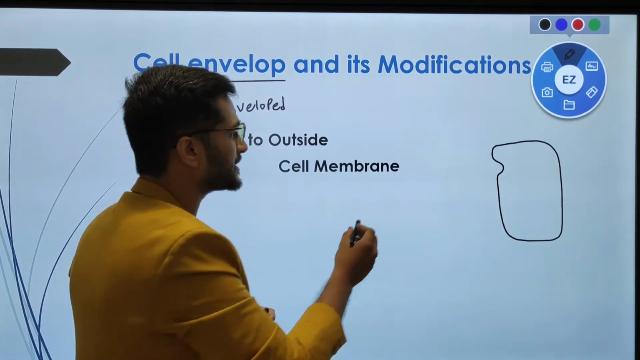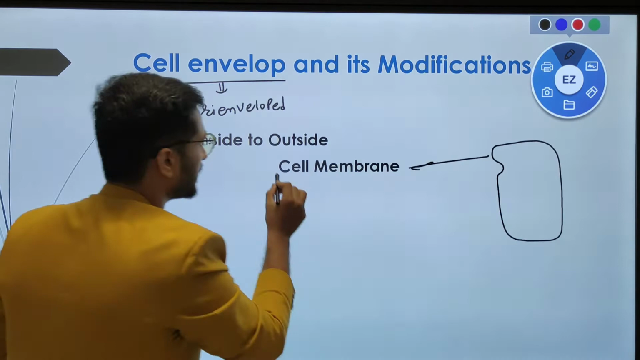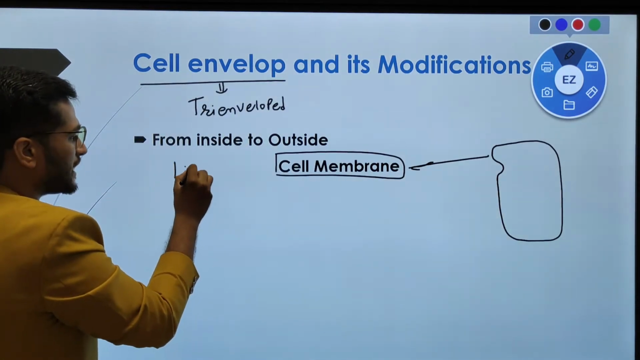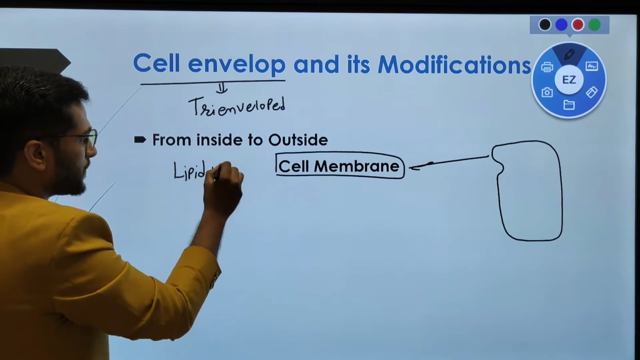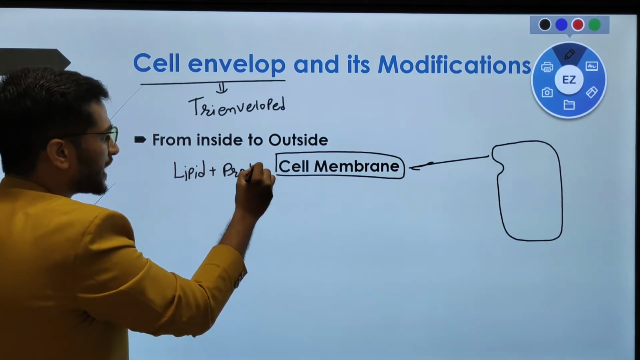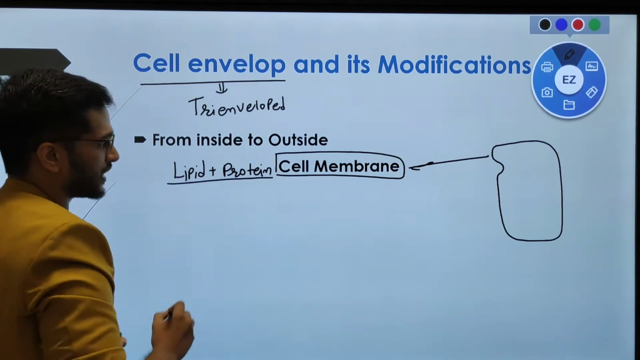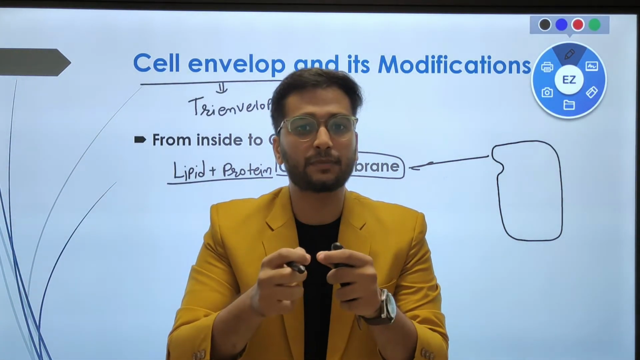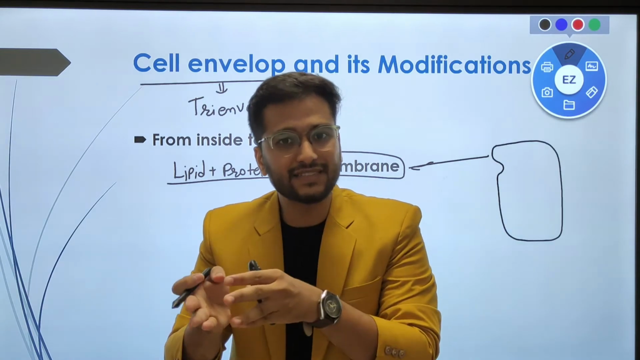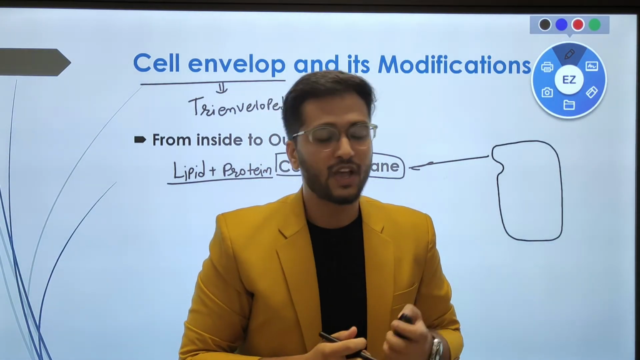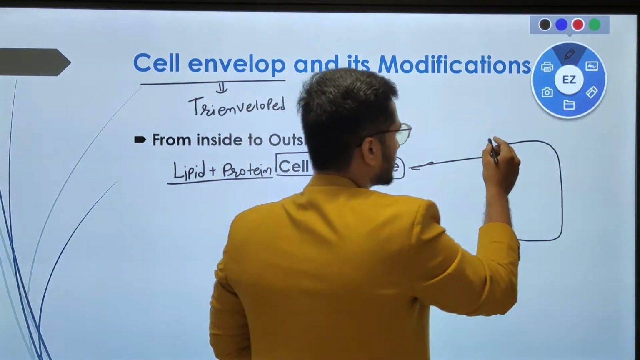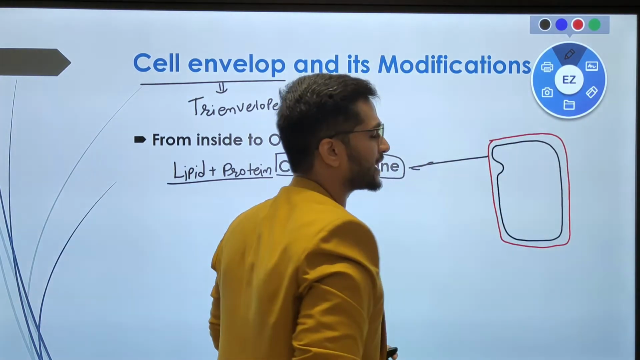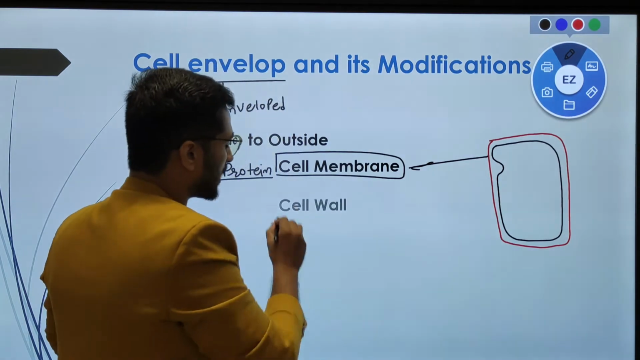So the cell membrane is the innermost layer, and basically the cell membrane is made up of lipoprotein, which is a phospholipid and a protein. So the material is lipid and protein, and this is a live material, or you can say this is the gateway between the inner cytoplasm and the outer world. So the next layer after this cell membrane is made up of some polysaccharide material, the peptidoglycans, right?